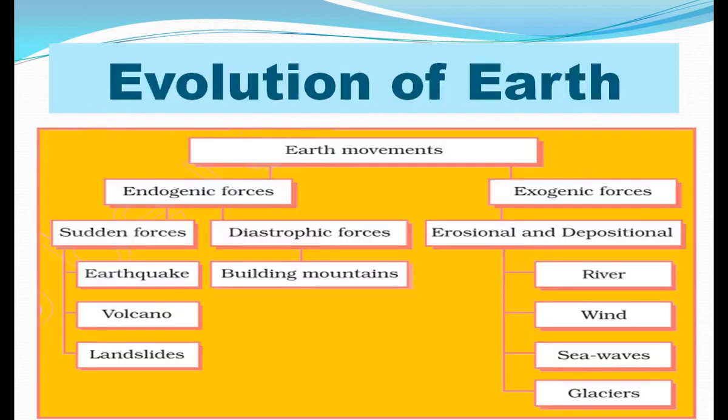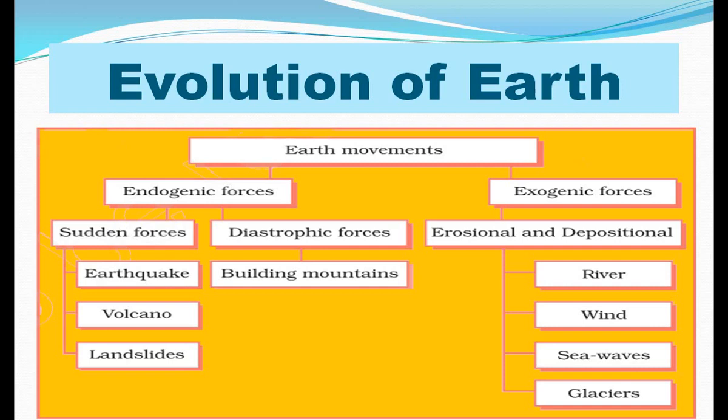Yes, friends, evolution of Earth. As we know, the Earth's crust is divided into 7 major plates, which are known as tectonic or lithospheric plates. And these plates move around very slowly. These plates move because of the internal heat of the Earth.